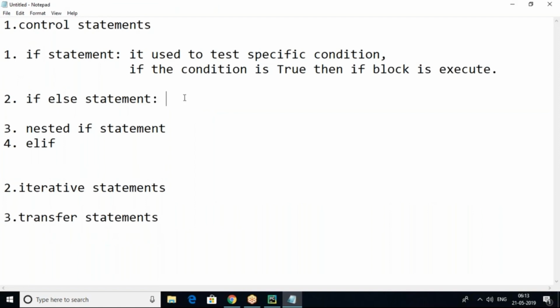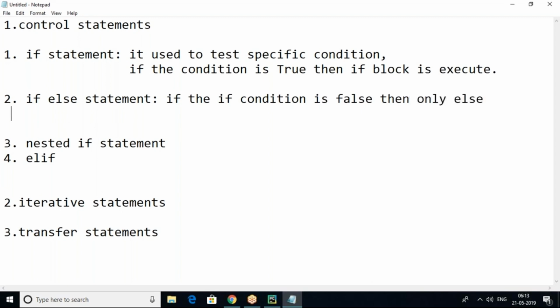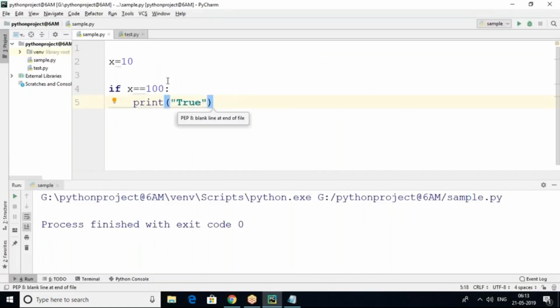If the if condition is false, then only the else block will be executed. Otherwise, it will not execute. If the condition is true, the else block will be ignored.